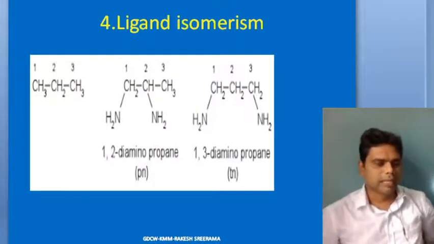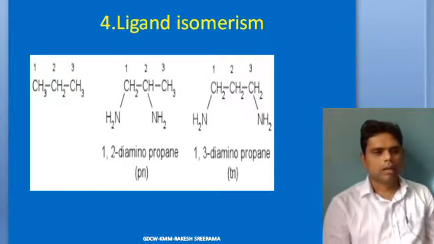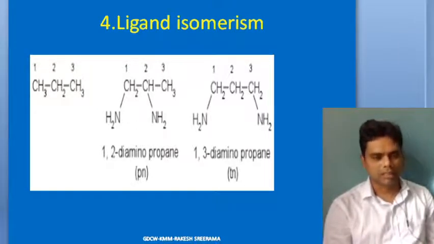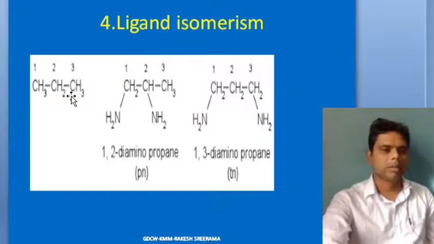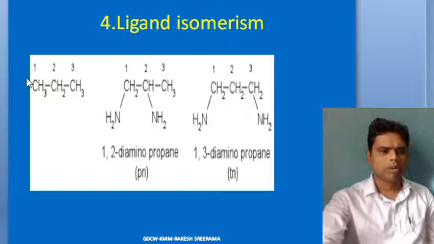Next one, ligand isomerism. In ligand isomerism, the ligands themselves are isomers of each other. If ligands themselves are isomers of each other, then ligand isomerism is possible. For example, this is propane. In propane, you substitute with amines: first carbon 1 amine, second carbon another amine, resulting in 1,2-diaminopropane. And in this propane, you substitute the 1 and 3 carbons, first carbon and third carbon, with amine here, amine and amine.